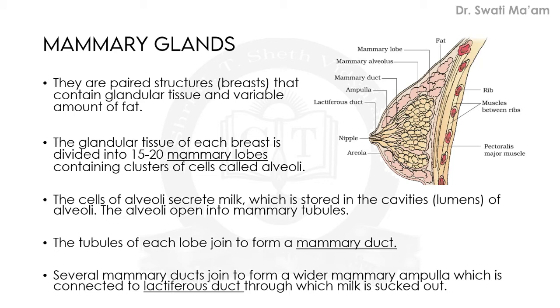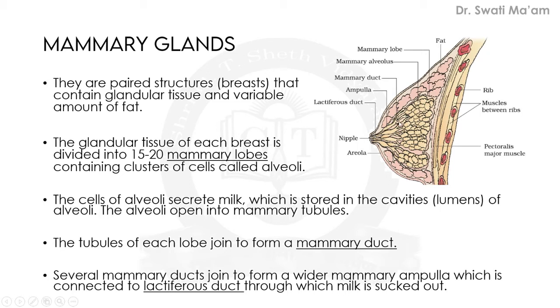The alveoli open into mammary tubules. So here are the mammary tubules, actually the ducts. From each and every alveolus, the milk is secreted within these ducts. Then it joins the ampulla region, then the lactiferous ducts, and it opens outside through the nipple.